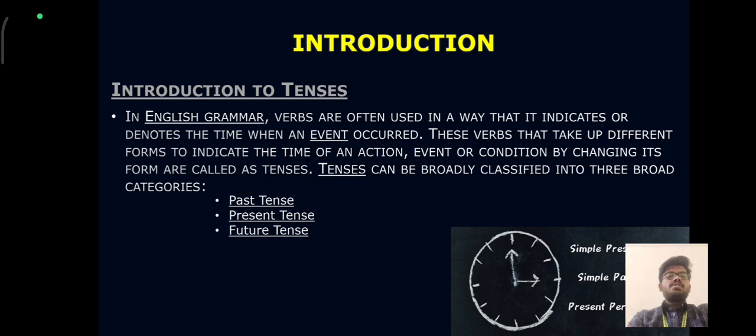Introduction to tenses. In English grammar, verbs are often used in a way that indicates or denotes the time when an event occurred. These verbs take up different forms to indicate the time of an action, event or condition. By changing its form, they are called tenses. Tenses can be broadly classified into three categories. Those are past tense, present tense, future tense.